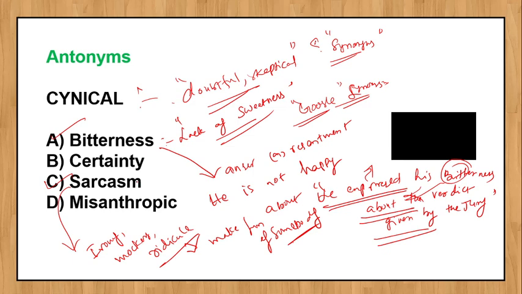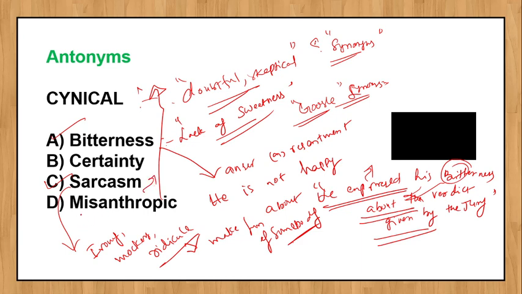What is the meaning of misanthropic? What is the meaning of anthropology? That is the root word here. It is the study of human societies and cultures. So this is about something related to humans.